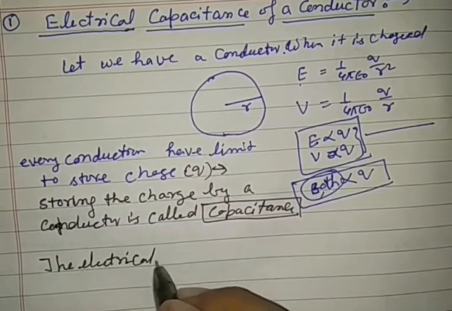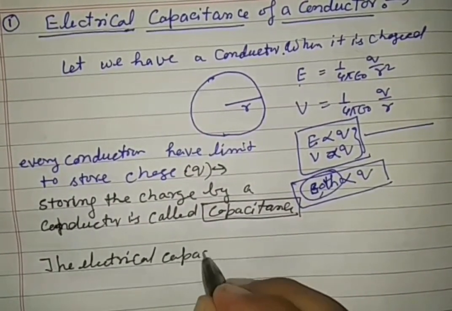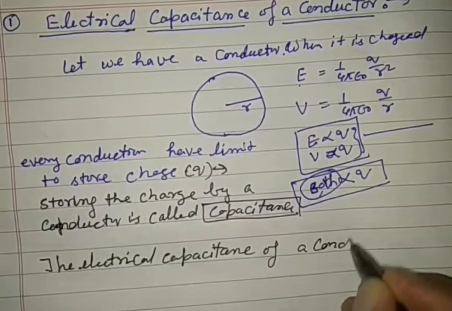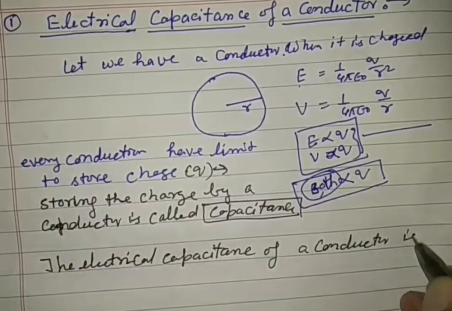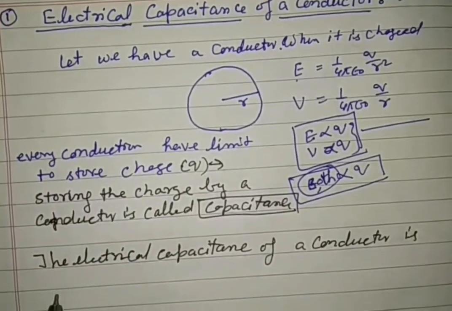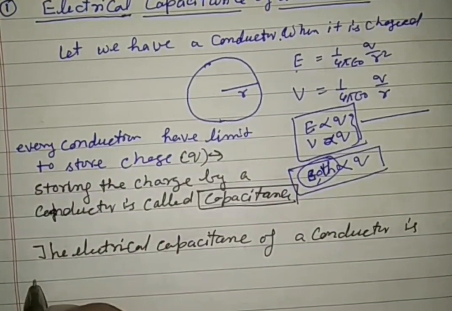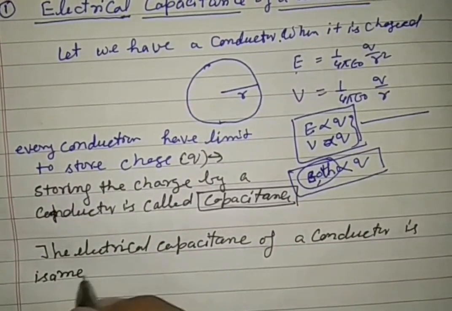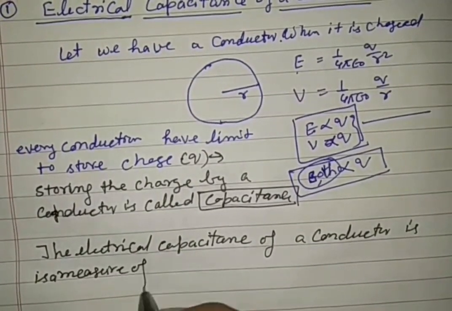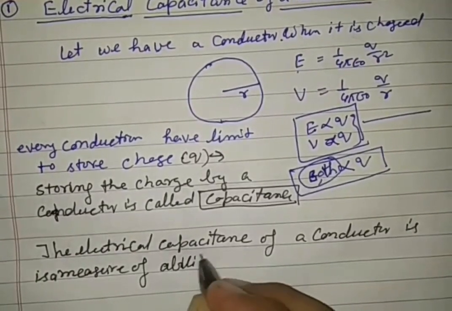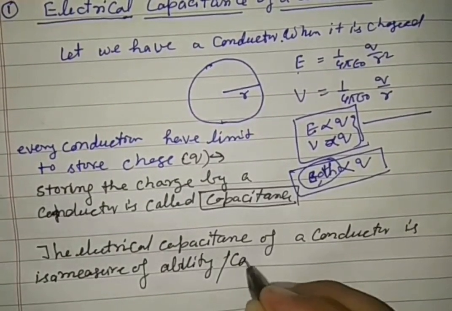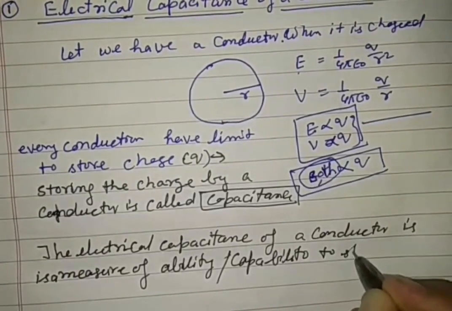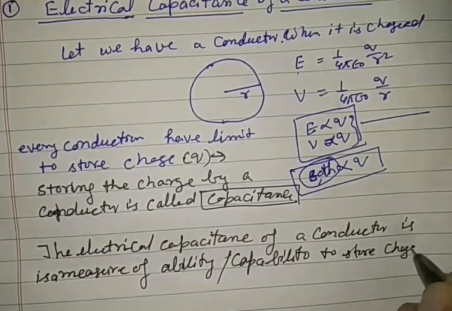So one definition is that the electrical capacitance of a conductor is a measure of its ability or capability to store charge.